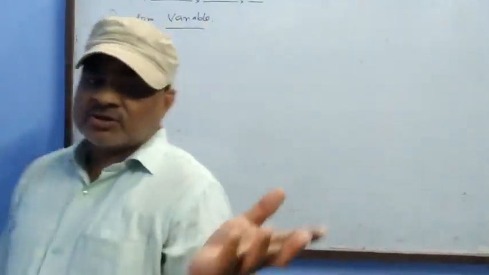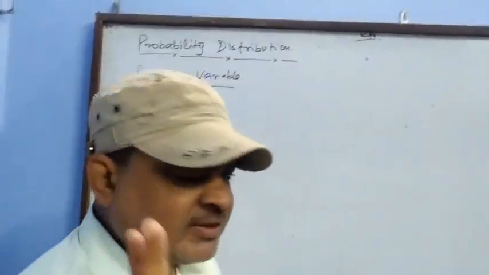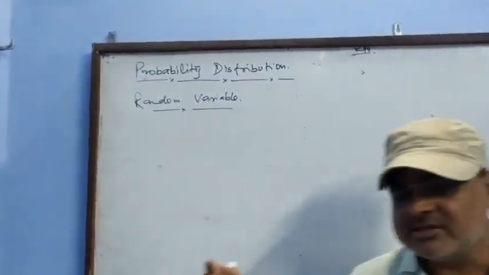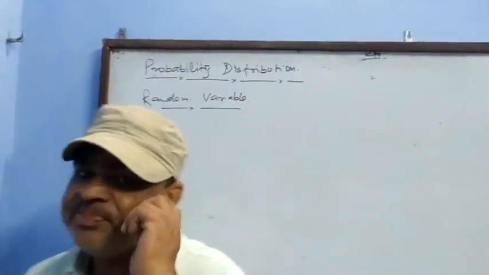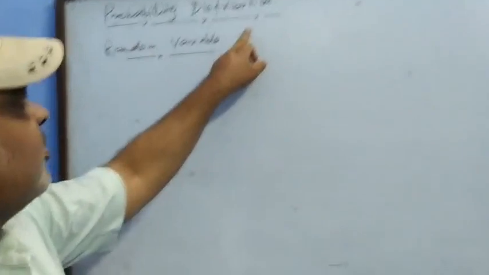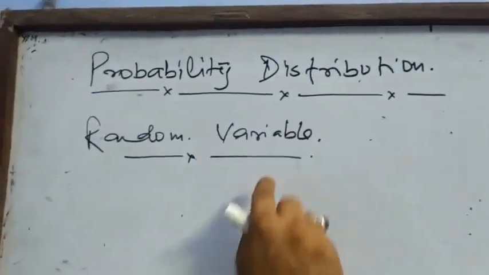Children, the 6 mark questions belong to two topics: the Bayes theorem and the probability distribution. When you search the last 10-20 years question papers, you will see most of the questions belong to the Bayes theorem and the probability distribution. So these are very important topics. See, start with the random variable.